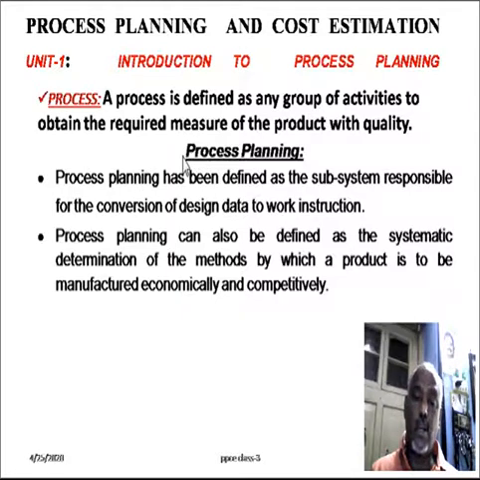Process planning can also be defined as the systematic determination of the methods by which a product is to be manufactured economically and competitively. By using the different manufacturing methods, the product should be produced within economical condition and with quality. That is the meaning of process planning.